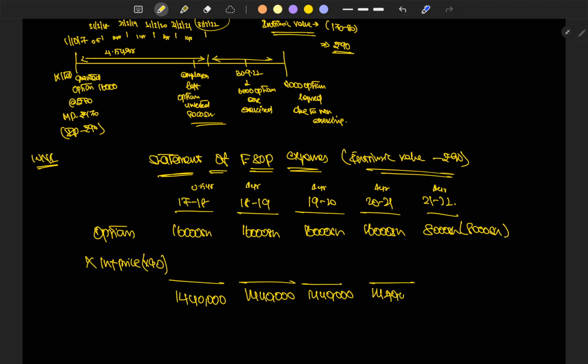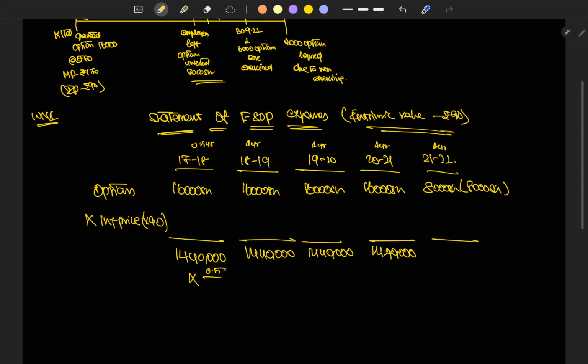For every year we are plugging in this value, but we are going to show expenses only for 0.5 years out of 4.5 years, then 1 year out of 4.5 years, and 1 year out of 4.5 years, and so on.